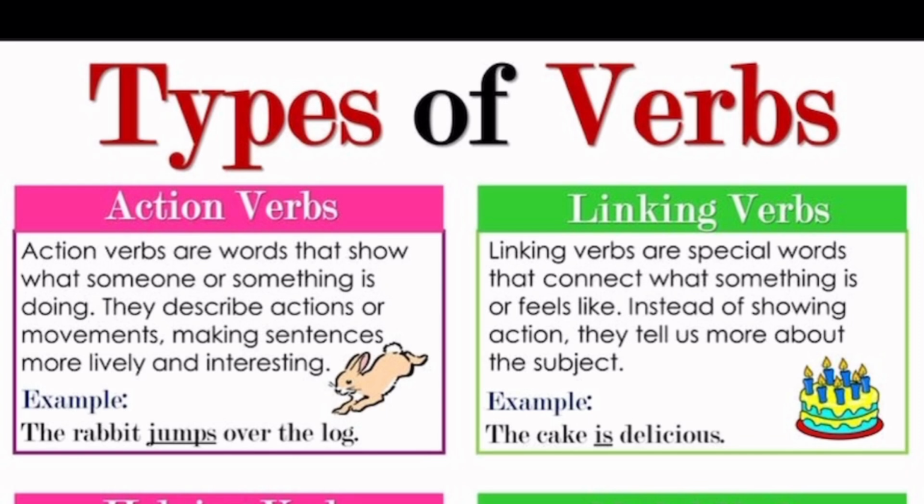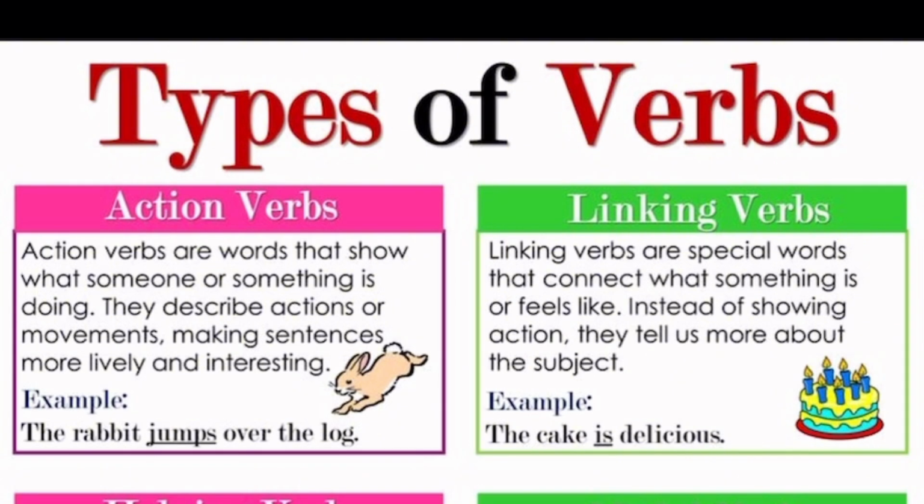My father works in a school. The student goes to school every day. Those are action verbs. You can see what the person or what that thing is doing. Then the second one is linking verb. These ones do not show action. You may not necessarily see what that somebody or what that something is doing, but you feel the connection instead. It shows the state of being of the subject.